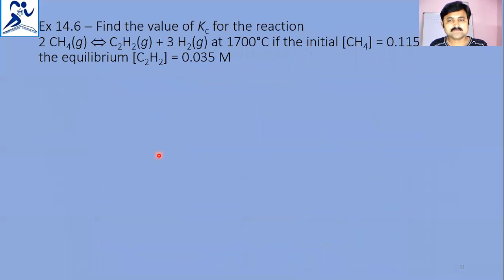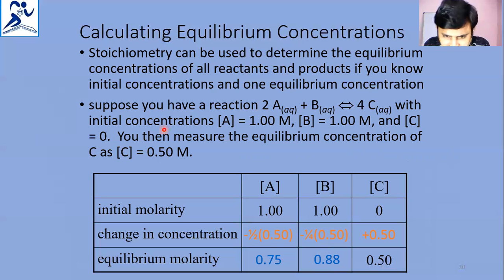Next, when the equilibrium molarity is given directly, they have already given the equilibrium molarity of C as 0.5. That means the concentrations of A and B can be obtained from that.